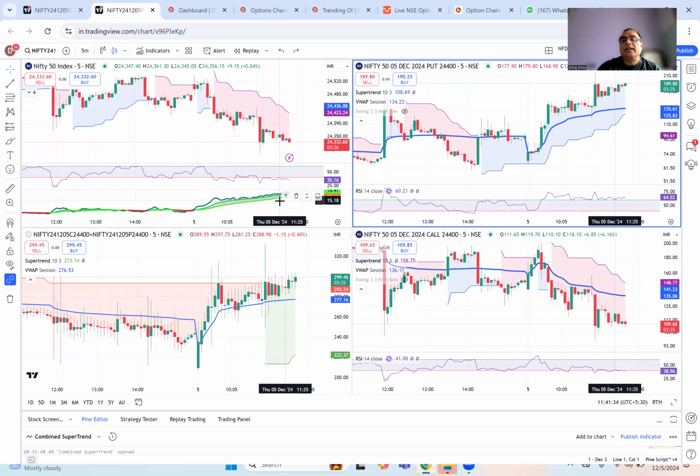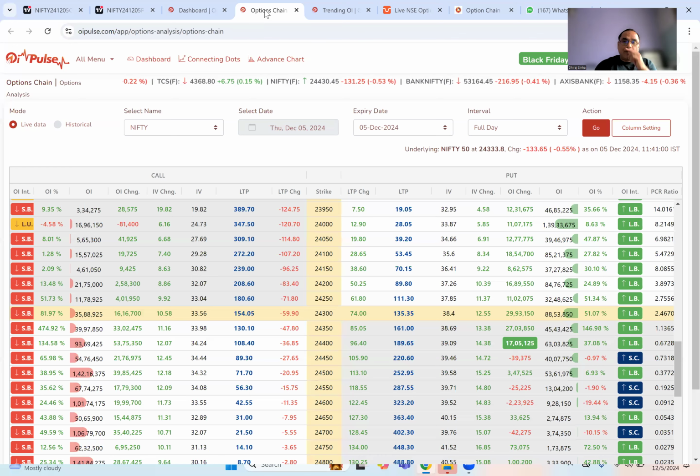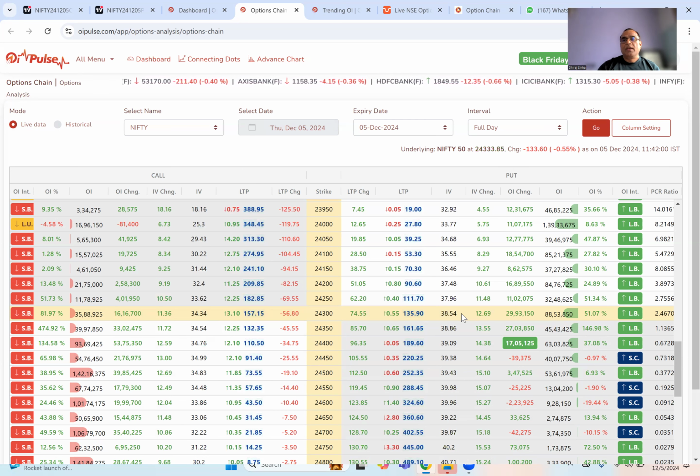VIX is steadily increasing, and I'll show you IV. Let me quickly show you since I've been referring to it. So I look at the IV from the option chain. Now you clearly look at the IV here. Our ATM call IV is 33. Our ATM put IV is 38. Anytime the Nifty IV goes above 33, 35, in fact above 30, you can expect a trending market. You can expect sudden moves.